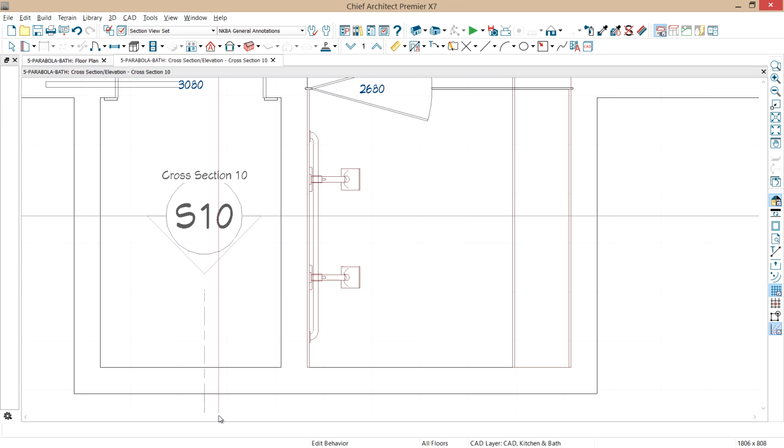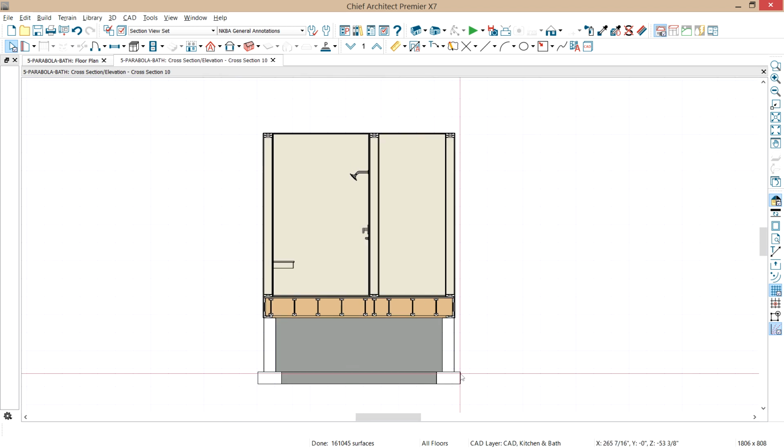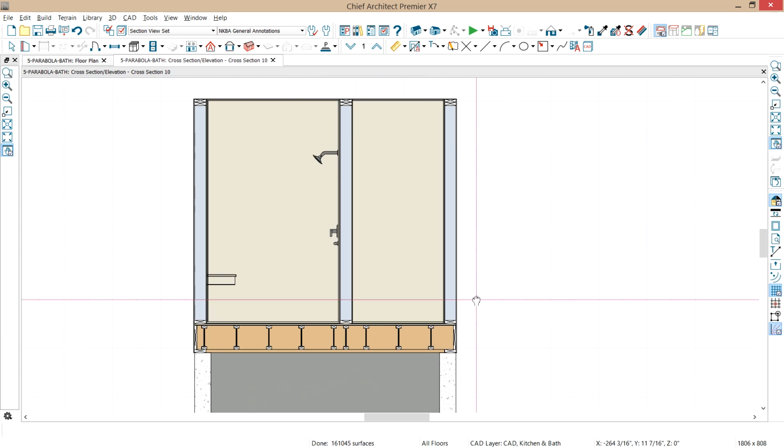And what that's going to do is it's going to show us all of the platforms that exist. Now I don't have a roof on here, but you can see that I do have a foundation and I do have the floor framing and part of the wall framing in here as well. In fact, let's click Auto Detail and let's just move our insulation off the top of that, and we'll scroll in here a little bit.